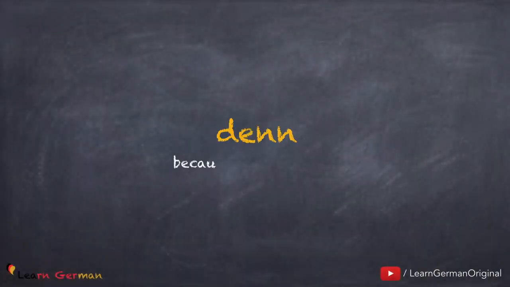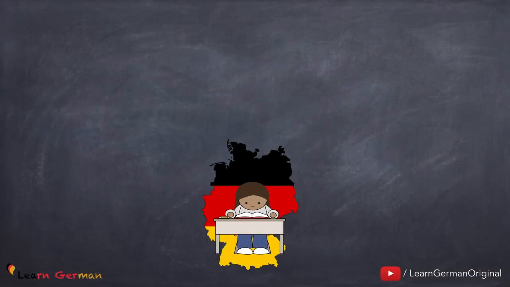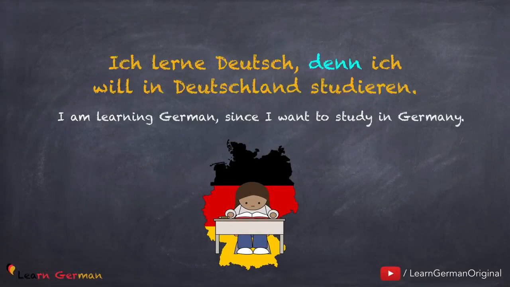Now we come to the last conjunction, denn. Denn is used as a conjunction when you're giving a reason for something. Let's look at the first example. Ich lerne Deutsch, denn ich will in Deutschland studieren. Here also, the conjunction denn brings together two sentences.